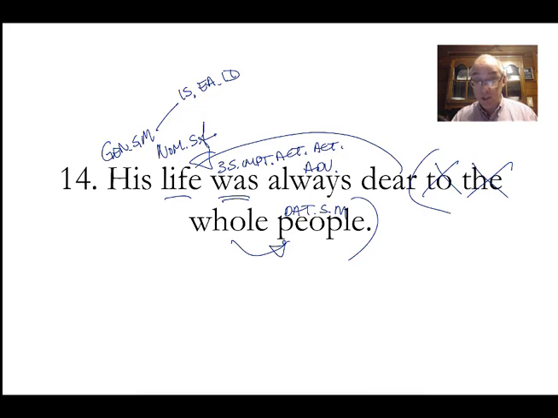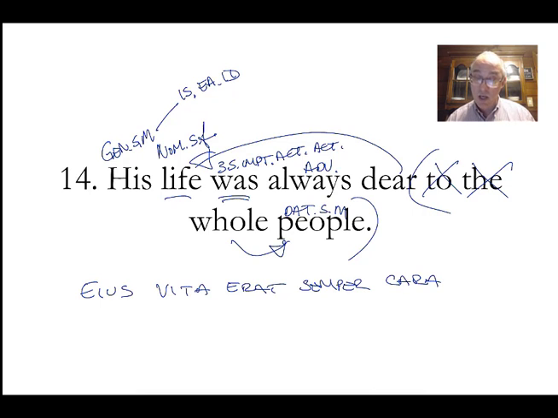There, I've analyzed everything. Let's just jump to it. His, eius. Life, vita. Was, erat. Always, semper. Dear, cara, because it needs to modify vita. To the whole, we know that we want toti populo. Toti is one of those. Most other adjectives, except for the unus nauta adjectives, are going to have an ending like populo. But this is one of those that has the quirkiness.